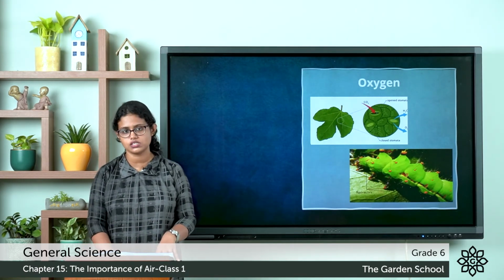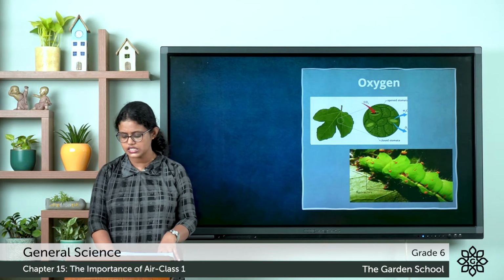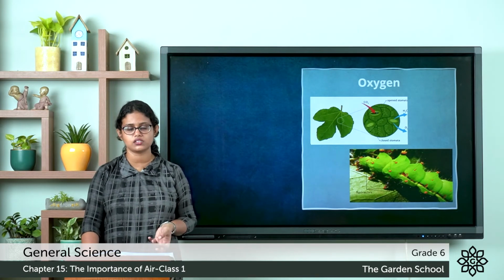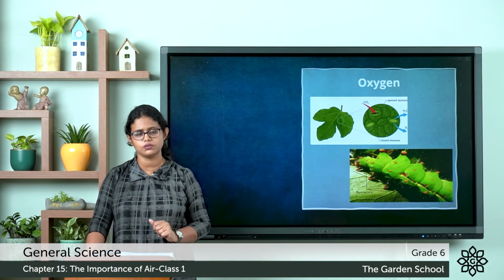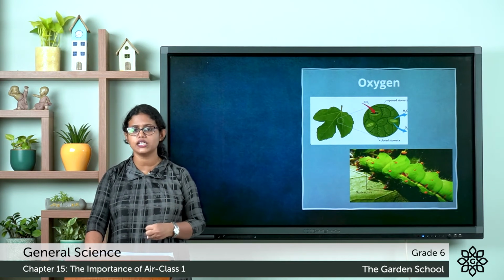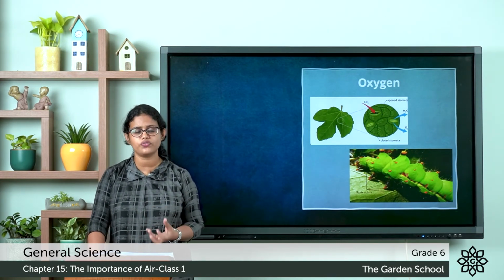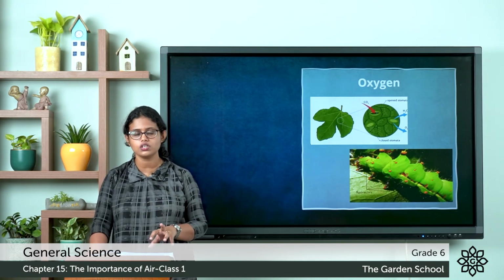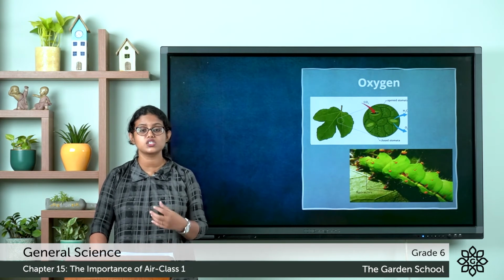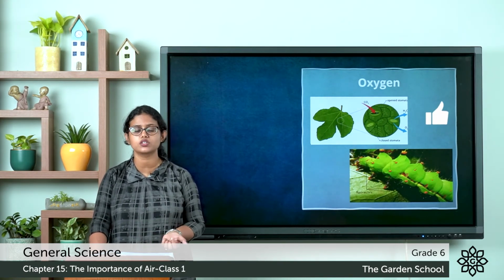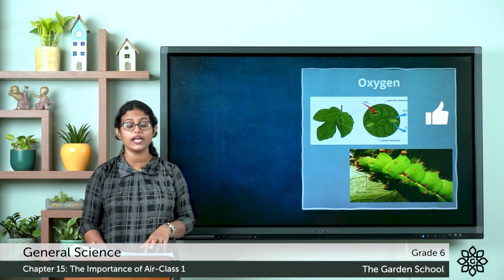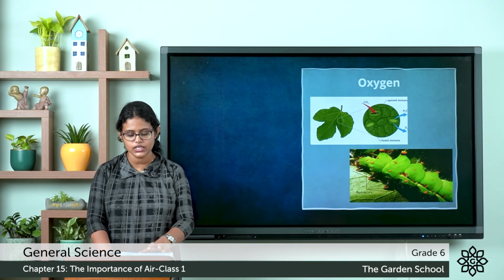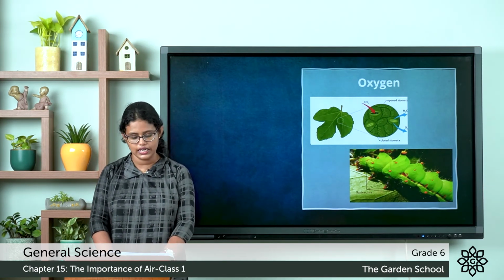Then what about animals, such as frogs, lizards, birds, mammals? How do they breathe? They breathe through their lungs, that is, they take in air directly from the atmosphere. And what about fish? How do they breathe? They take in oxygen that is dissolved in water through their gills. Then what about whales and dolphins? How do they breathe? They also take in air directly from the atmosphere, that is, these animals have lungs.